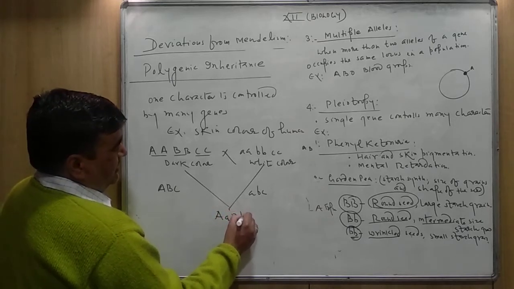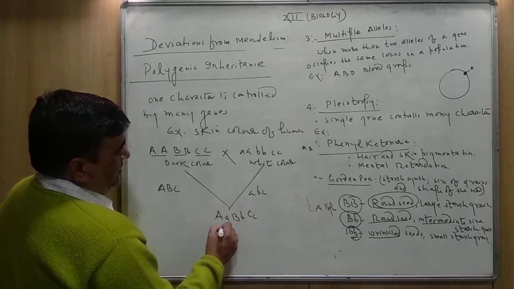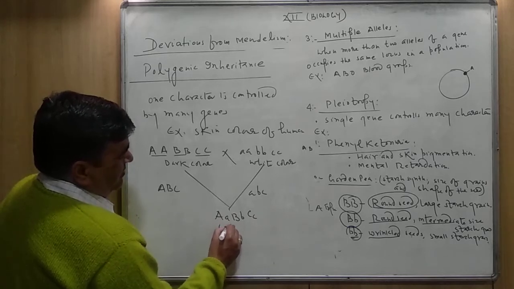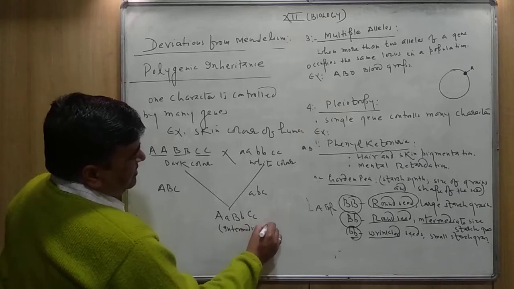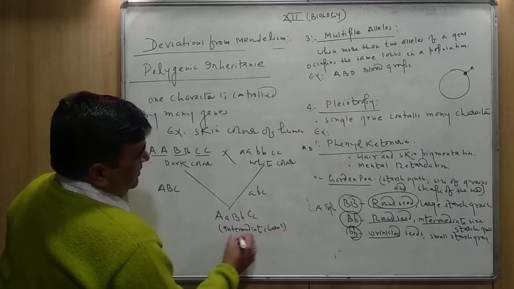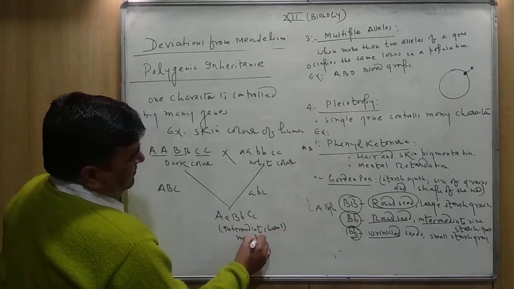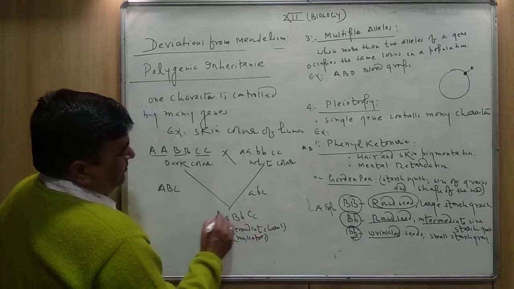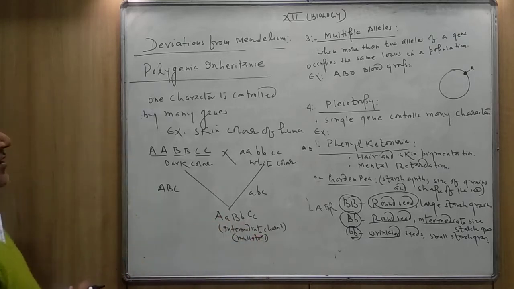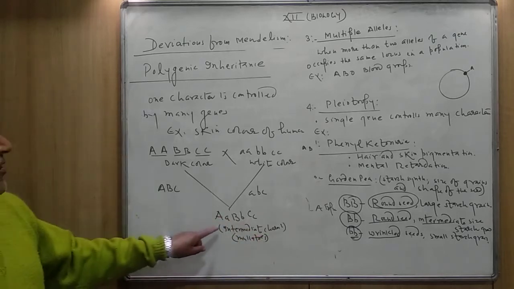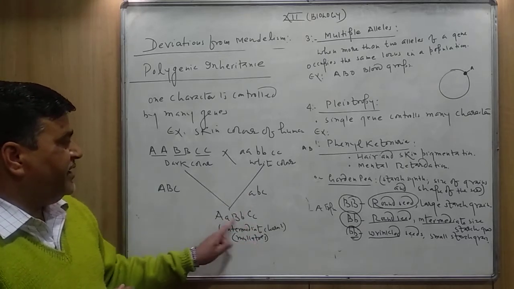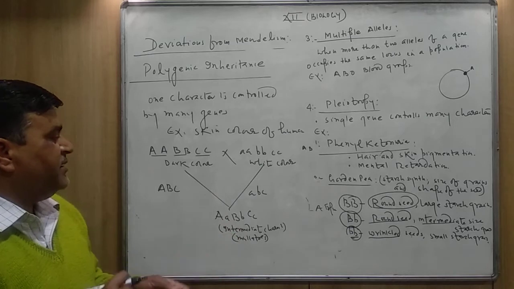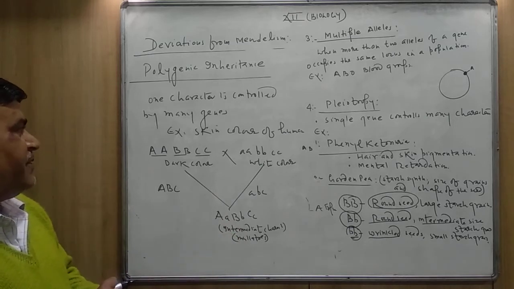They will have this type of genotype, intermediate character, or you can say mulattoes. Means they will be neither very dark nor very white. The offspring will have the intermediate character.